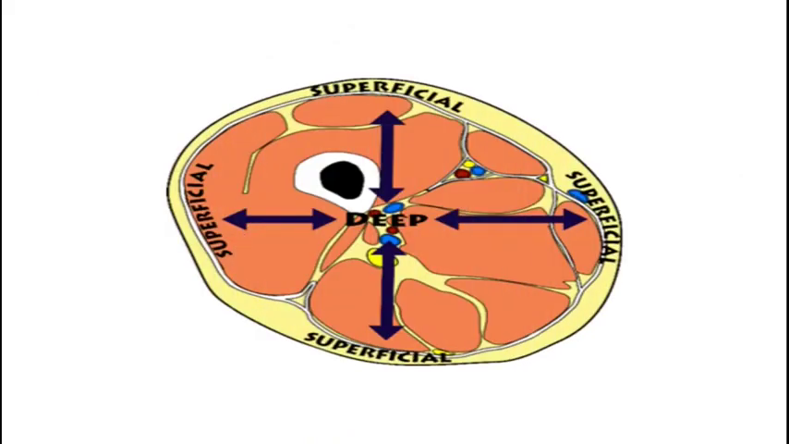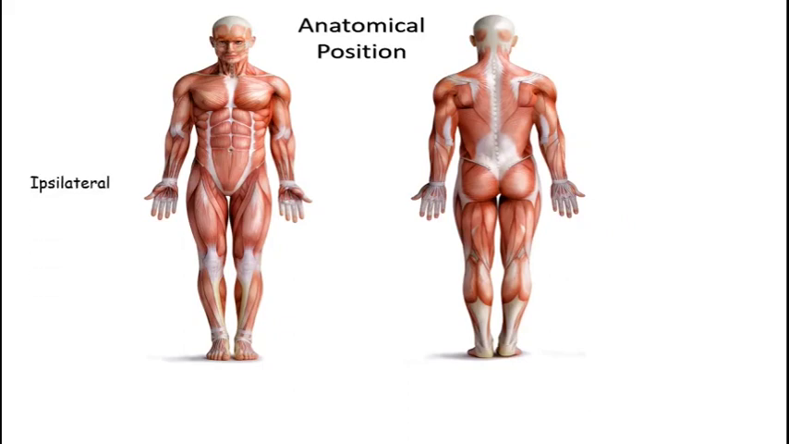This is a cut section of an arm, for example. So anything which is towards the surface or skin is called superficial, and anything which is away from the surface or skin inside the body is called deep. Ipsilateral means two structures on the same side of the body, like the right arm and the right leg, whereas contralateral means two structures on the opposite side of the body, like the right arm and left leg.